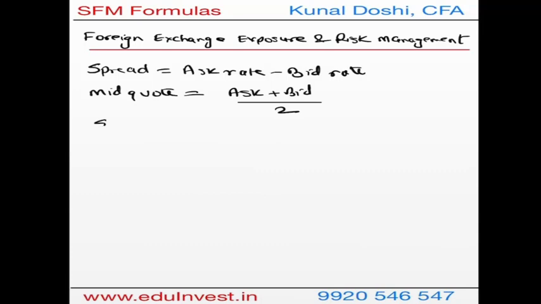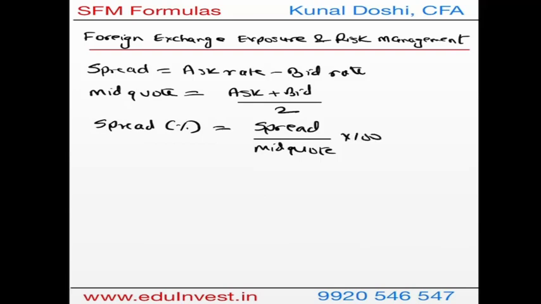Now this will help you find the spread in percentage terms, which is nothing but the spread in absolute value divided by the average rate or the mid-quote, and since we have to get this in percentage, you multiply this by 100. This also helps you to find the bid rate and ask rate using the spread.